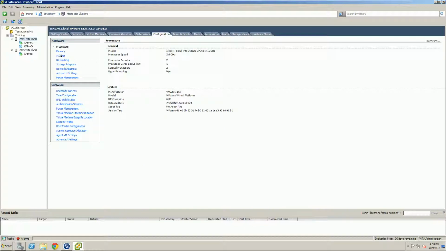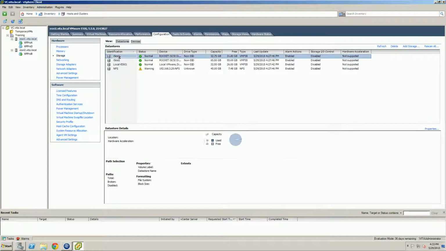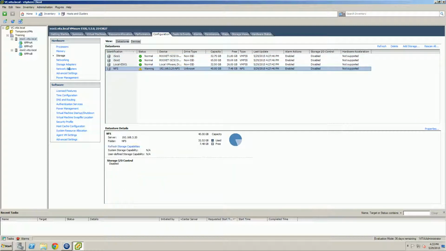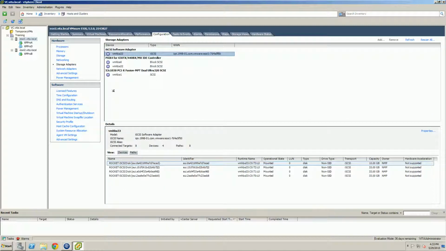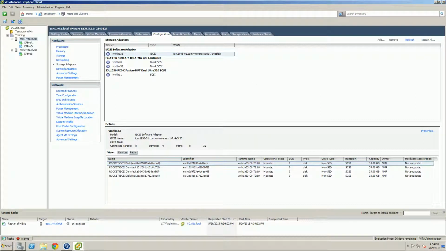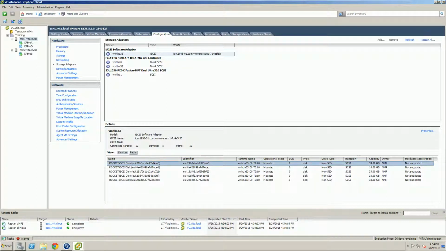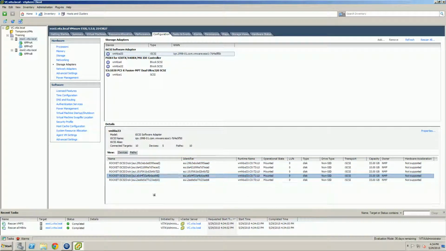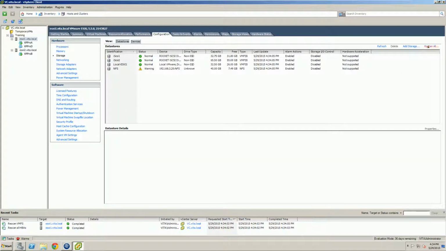So let's go to storage. Right now we get nothing, so let's go to storage adapter. Let's do a rescan. And now we get our 5. Let's go to storage. Let's rescan.